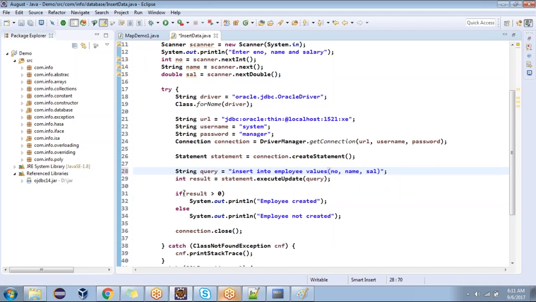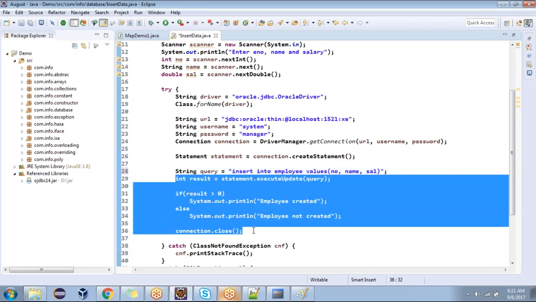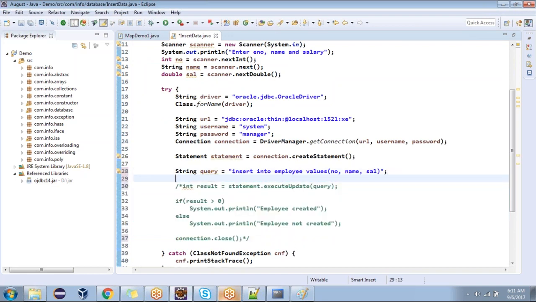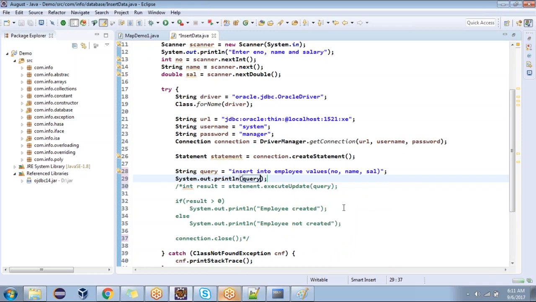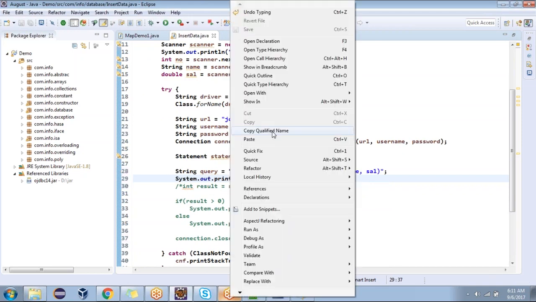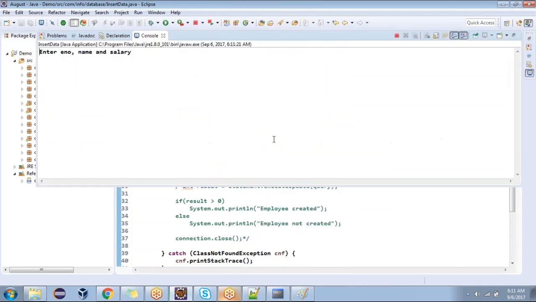Do you think that is a proper query? We'll try. I'm commenting this. I'm displaying only the query. Are you following now? Right click, run as Java application. Employee number 103, employee name, data, 45,000. Is it a proper query?